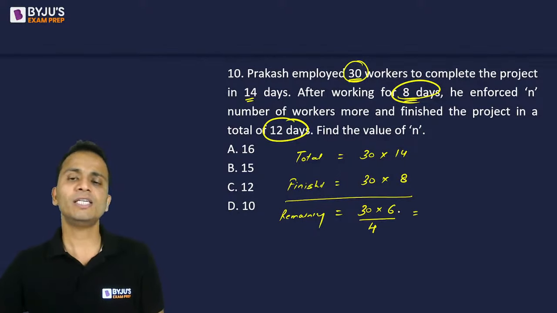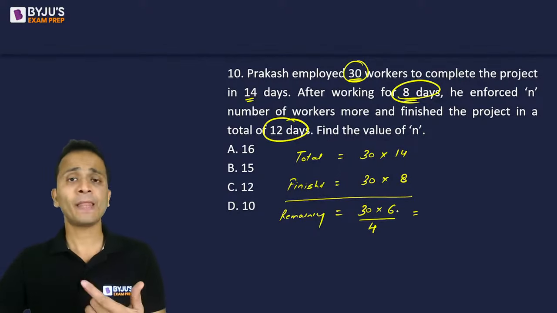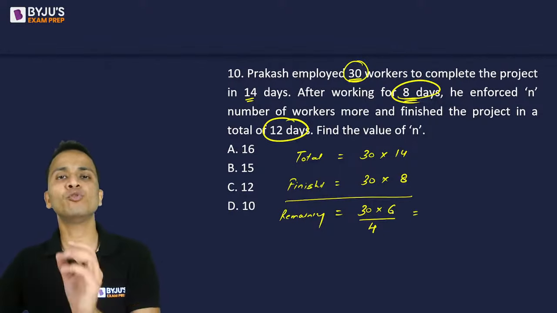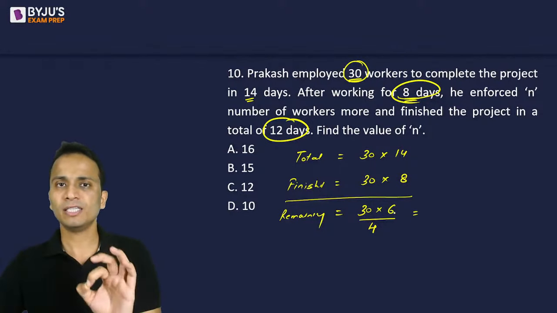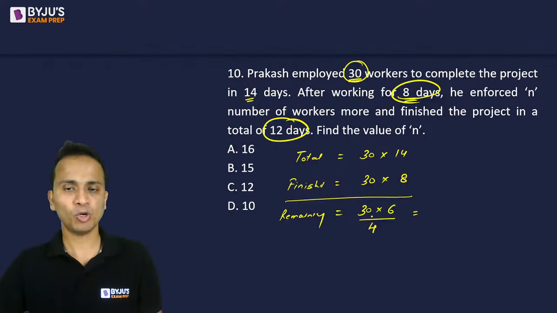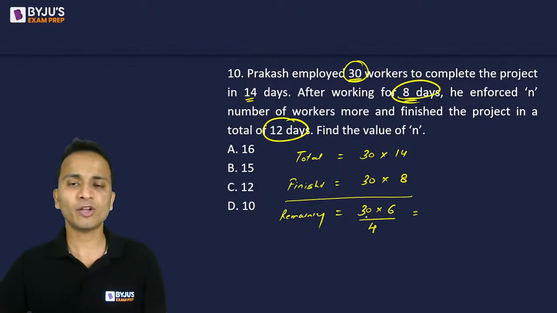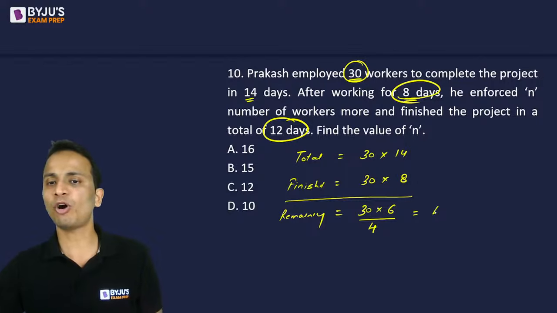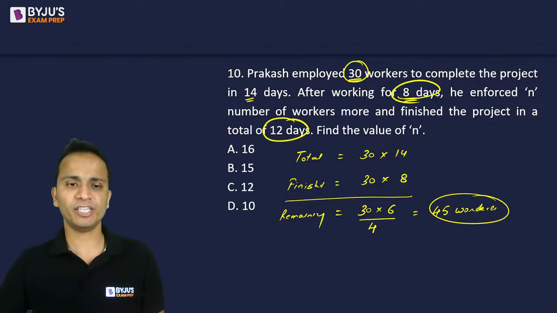Okay, so 30 into 6 is the total work, divided by number of days will give you the number of workers that finished this work. So 30 into 6 divided by 4 will be equal to 45. So 45 workers would have worked on this remaining work and would have finished the work.